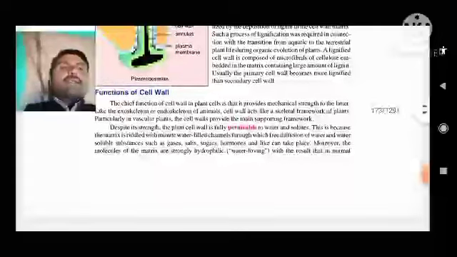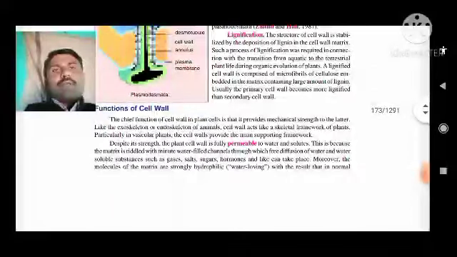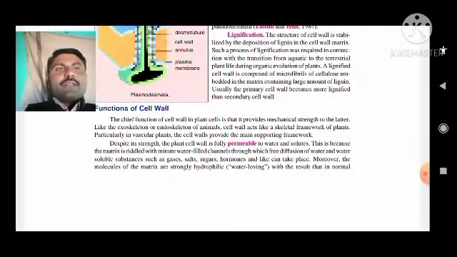And the last, we see the functions of the cell wall. What is the function of the cell wall? We know that the cell wall functions to strengthen and maintain the shape, or we may call it like a skeleton of animals. The cell wall functions in plants as one of the frameworks or skeleton of the plant.